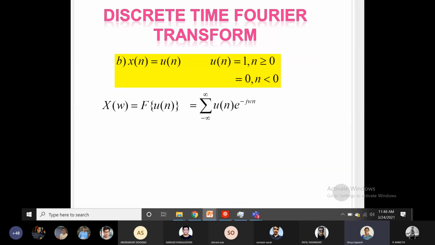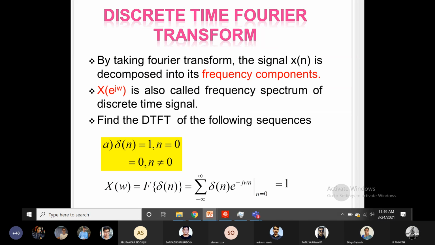Let us take another step signal, that is x of n equal to u of n, where u of n is exists only at for, Hello, yes. ma'am, it will be e raised to minus j omega, no? How one? Which one? This one? Yes, ma'am. E Okay, raised the to power is 0. Okay, ma'am. 0, no, power is 0. Yes, ma'am.